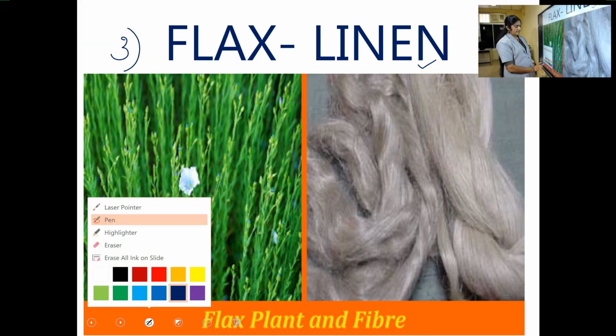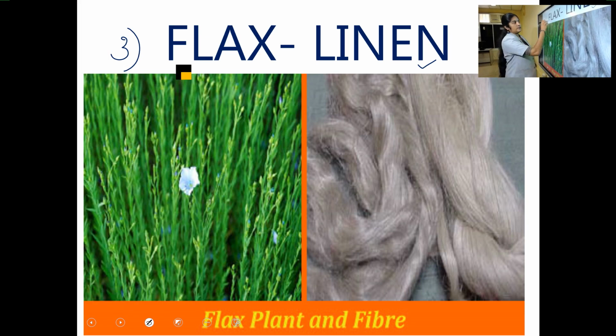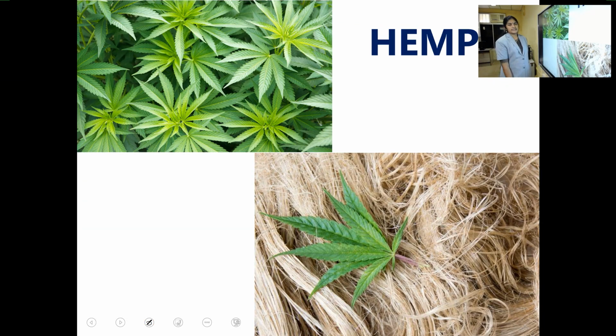See, we get linen from flax plant. What is the name of the plant? Flax. So, tell me, from where we get linen? We get linen from flax plant. Okay. Listen carefully, I will ask questions in between.